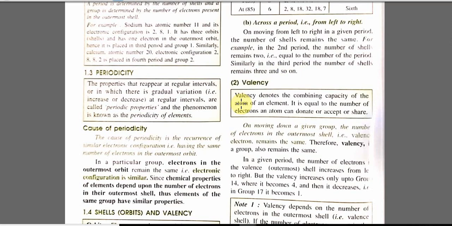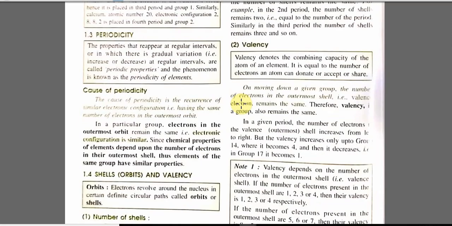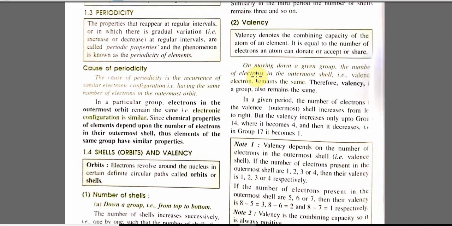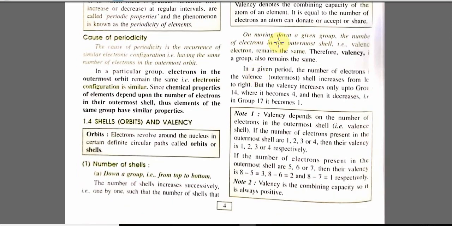What is valency? Valency denotes the combining capacity of an element or atom. It is equal to the number of electrons an atom can gain or lose. On moving down a given group, the number of electrons in the outermost shell remains the same. So in a group, valency remains the same. In a period, the number of electrons varies. It means it goes from 1 to 4, and then valency decreases down to 1 again.